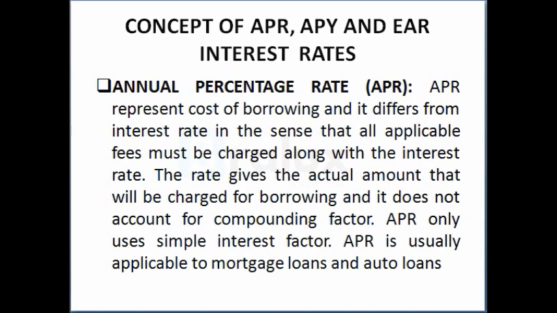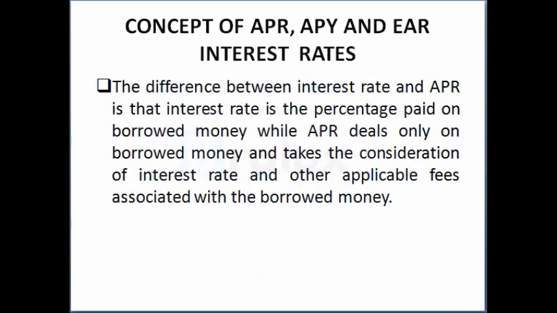So the difference between interest rate and APR is that interest rate is a percentage paid on borrowed money, while APR is only on borrowed money and takes into consideration the interest rate and other applicable fees associated with the borrowed money. Then we have the APY, which is the annual percentage yield, and this represents the amount to be earned on investment products like savings accounts, money market accounts, or certificates of deposit.